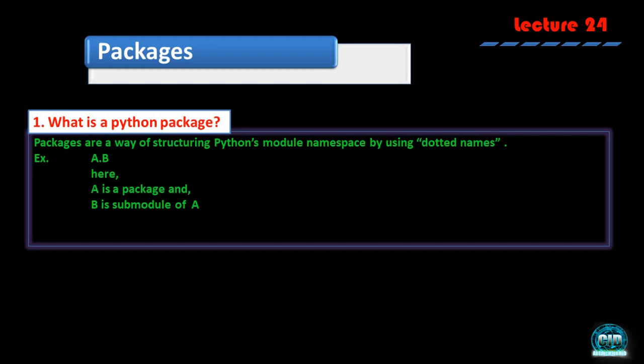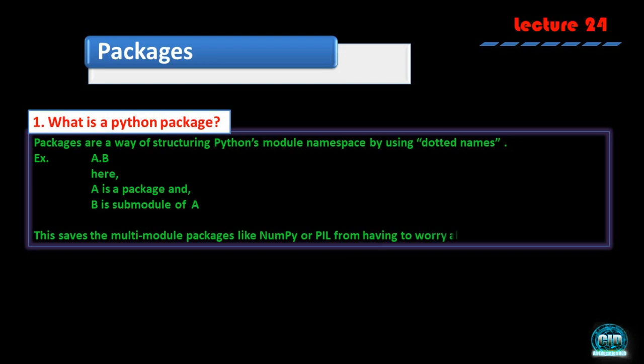Maybe there is a chance that a is a class and b is its method, but here it will be a module. We have discussed modules in the previous lecture, but here we are discussing packages. Then here a will be a package, or you can say a is a folder, basically a directory, and then b will be a subdirectory, or maybe b is a file, or we can say a module.